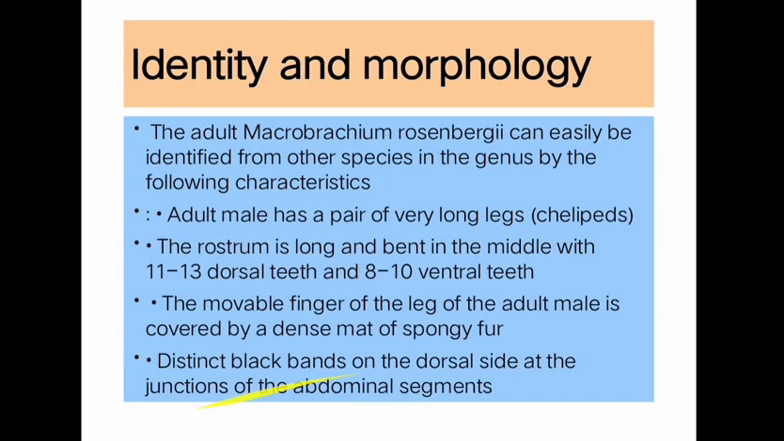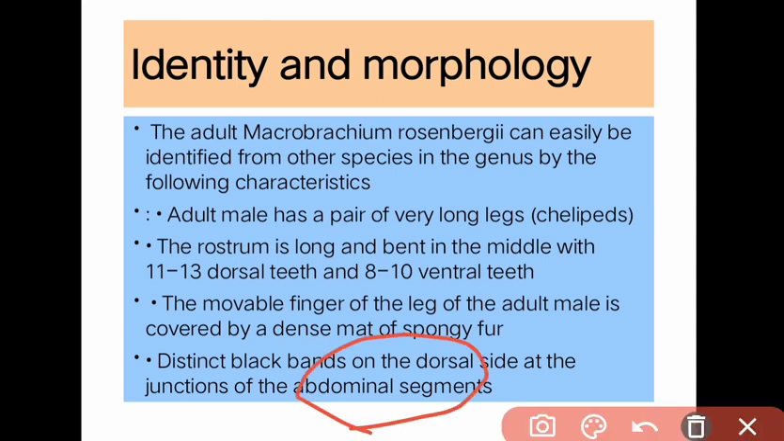Next we will see the identity and the morphology of Macrobrachium rosenbergii. The adult Macrobrachium rosenbergii can easily be identified from other species in the genus by the following characters. The adult male has a pair of very long legs, which are called chelipeds. The rostrum is long and bent in the middle, with 11 to 13 dorsal teeth and 8 to 10 ventral teeth. So on the rostrum it is like this.